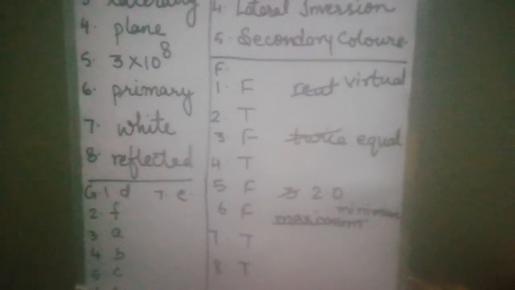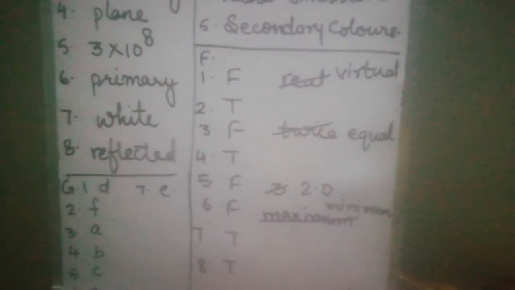Now children, come to page number 70, F. State whether true or false. A plane mirror forms real image of an object placed in front of it. Answer is false. To correct it, cut real and write virtual. Second question, the laws of reflection are valid in regular as well as irregular reflection. True. Third question, the angle of reflection is twice the angle of incidence.